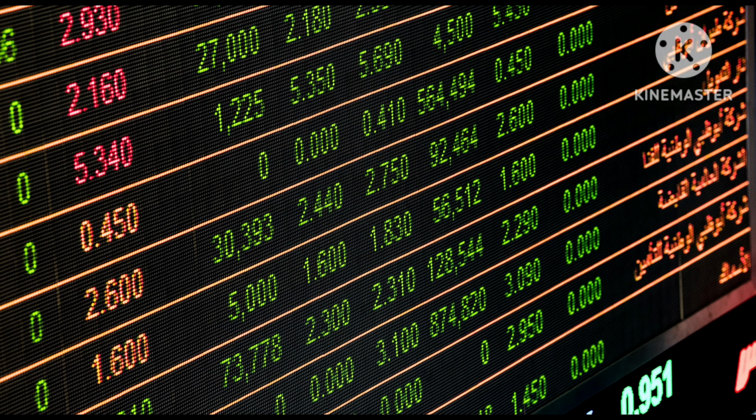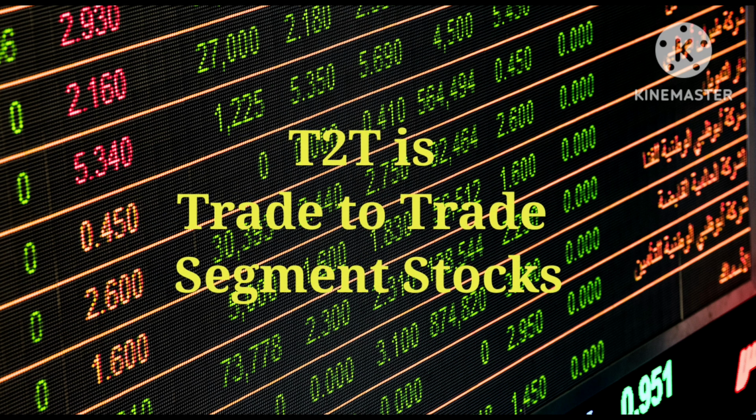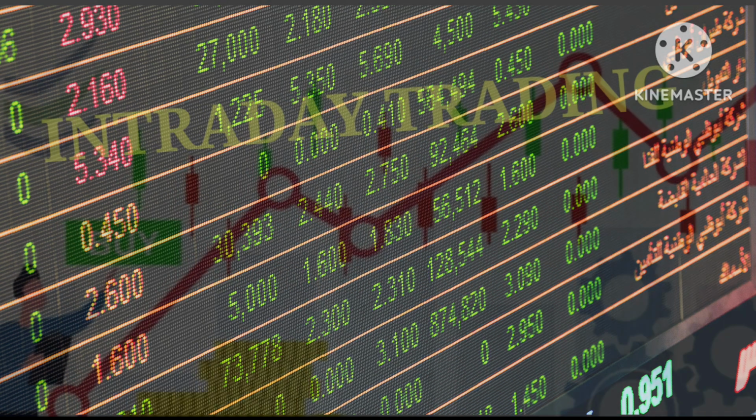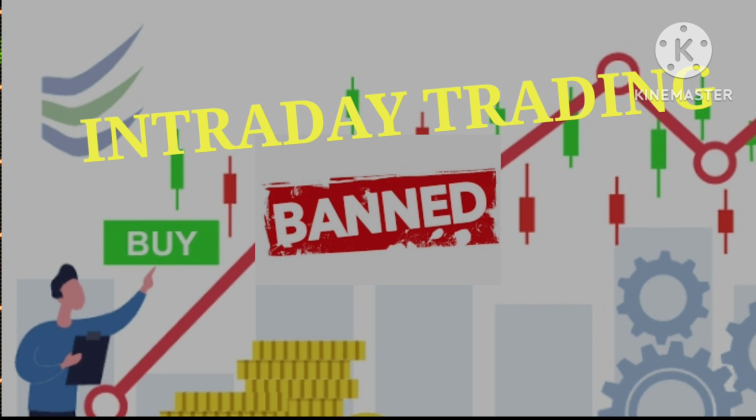As I explained earlier, T2T stocks represent trade to trade stocks, wherein any purchase or sale has to result in a compulsory delivery of that particular stock. That means intraday squaring of positions is not permitted on a T2T stock. The reason is that it could increase speculation on such kinds of stocks.